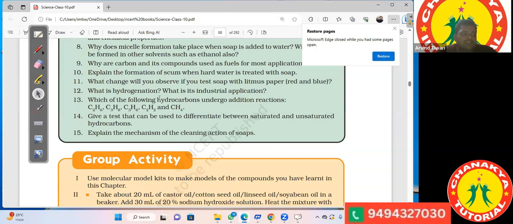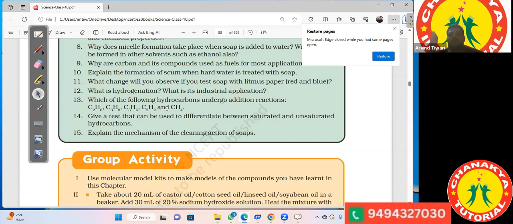Manan, what is a hydrogenation reaction? Addition of hydrogen to an unsaturated hydrocarbon is called a hydrogenation reaction.